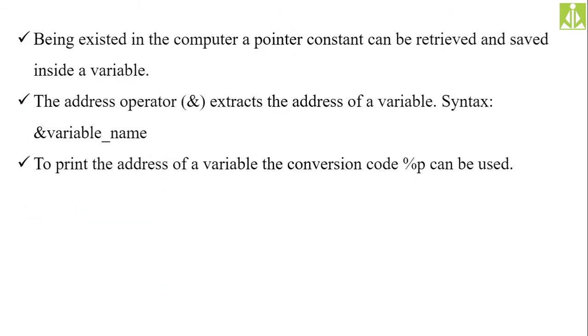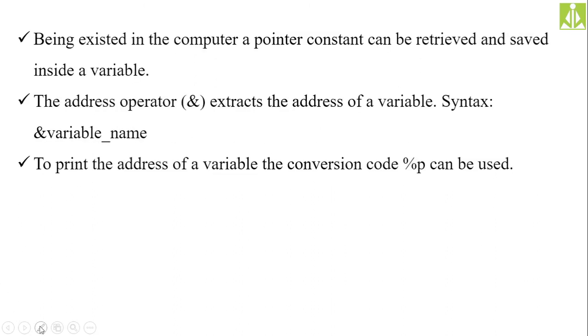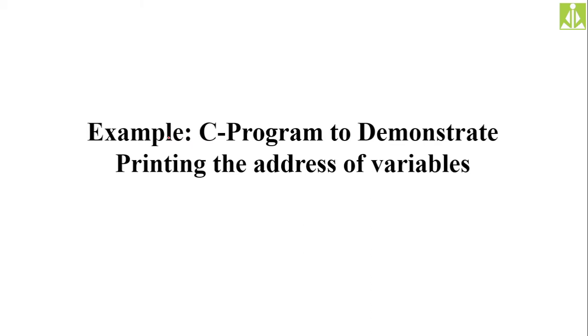Okay, how can we extract the address of a variable? We need to use the ampersand operator, a special type of operator, and we also call it the address operator. Ampersand operator or address operator is used to retrieve the address of a variable. Simply put the address operator before the variable name to get the address of the variable. This is the syntax.